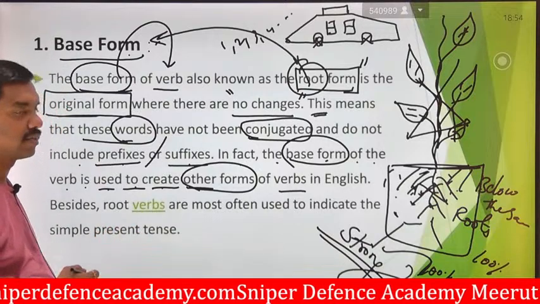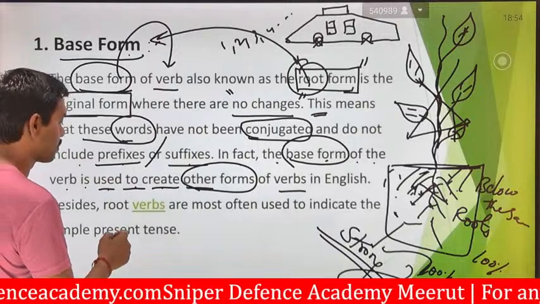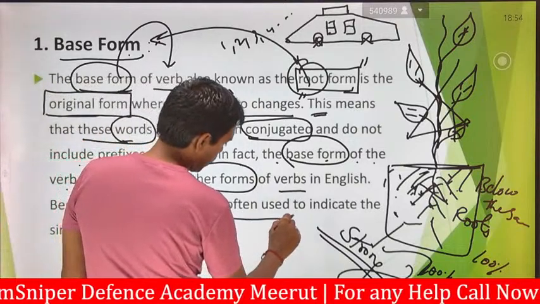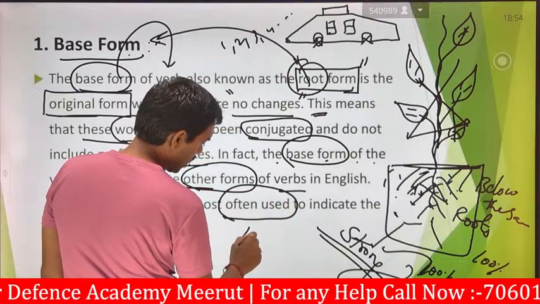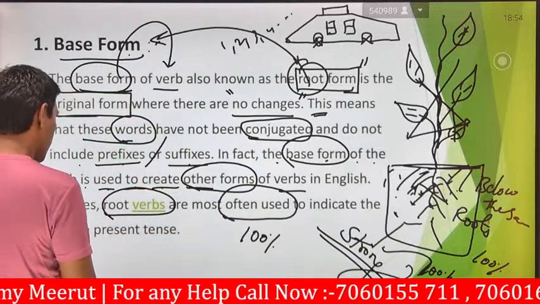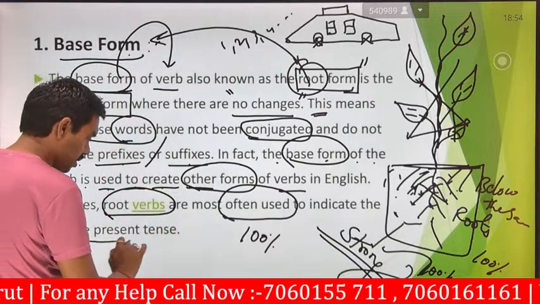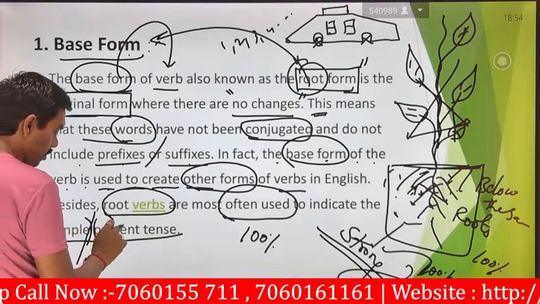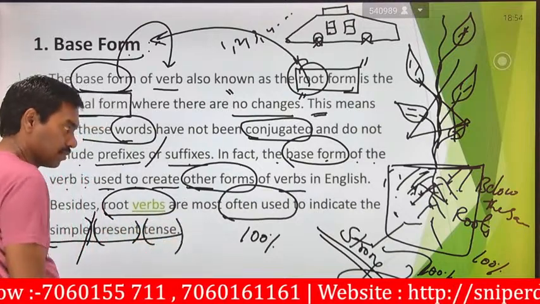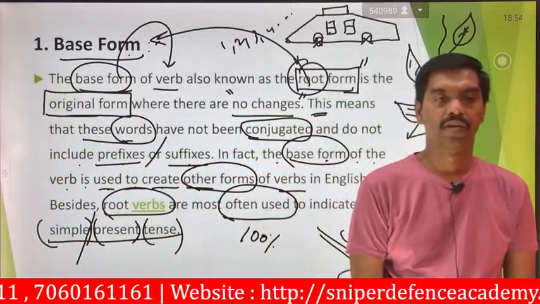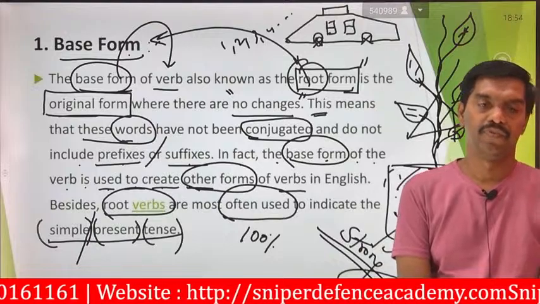Besides, root verbs are the most often used. We are using them 100% to indicate the simple present tense. What is it? Simple present tense. To indicate 100%, we are using this base form.